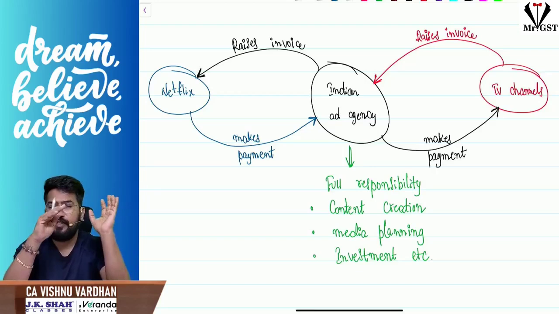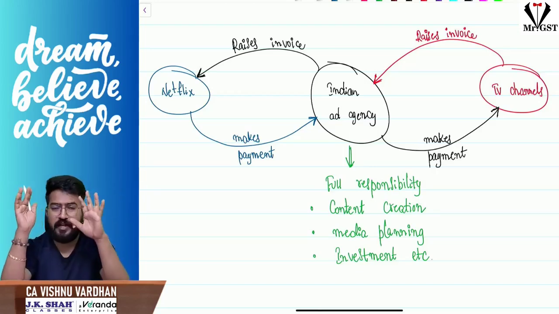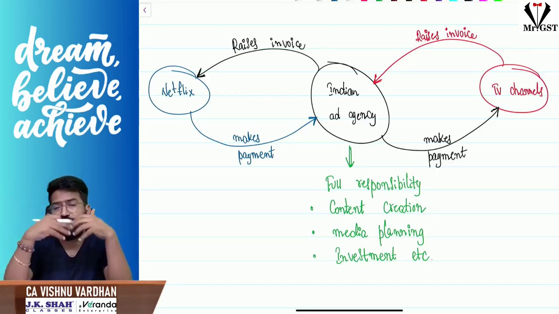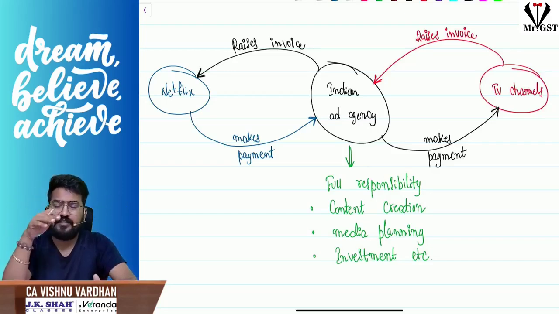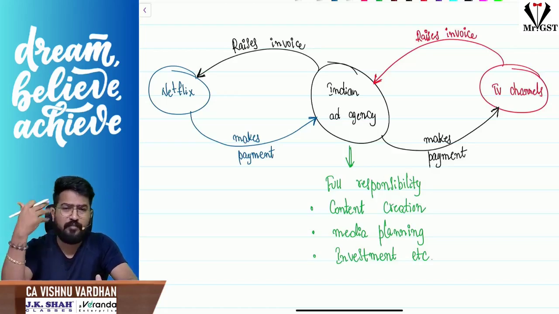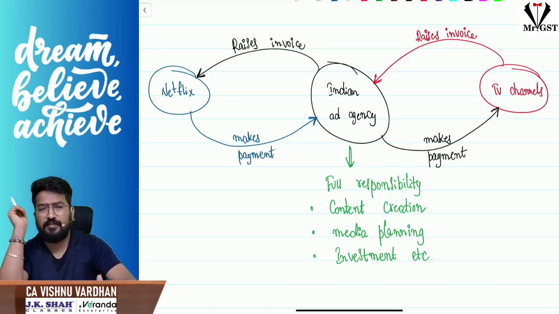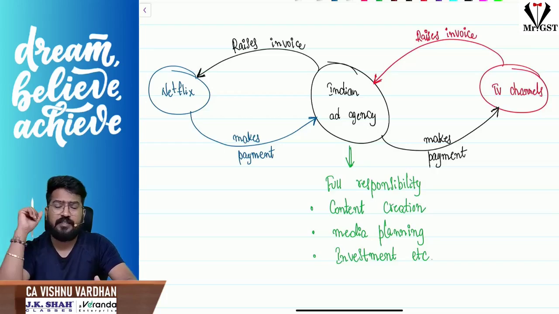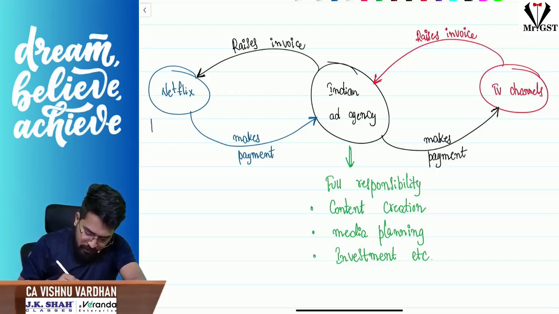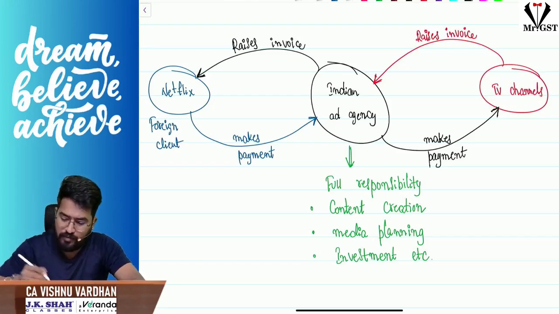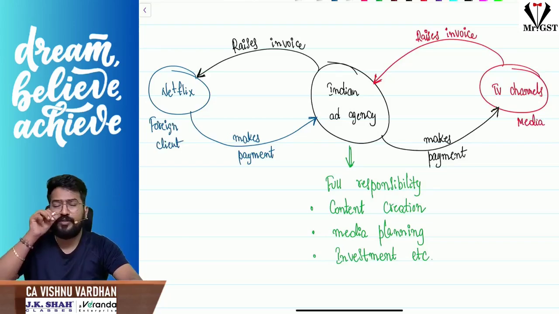So Netflix is a foreign client coming to an Indian ad agency, asking it to take up the responsibility of advertising its brand in India. Now the Indian ad agency will create the ad, all that stuff, and publish it. Let us assume there are some TV channels telecasting this. So here Netflix is the foreign client, then the Indian ad agency, you have understood, and TV channels are nothing but media. Okay, so they are advertising it.